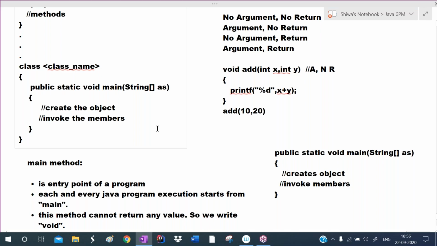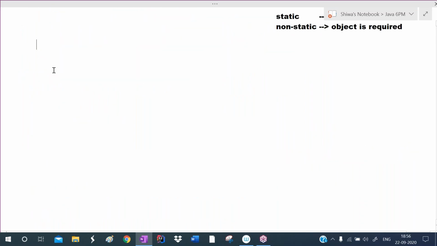Now I want to write one simple program. Initially, for the starting one or two classes, I write the programs in notepad. After that, I use EditPlus to write the Java programs. Initially, for practicing, don't use any IDEs like Eclipse or IntelliJ. For better practice, use EditPlus or notepad.